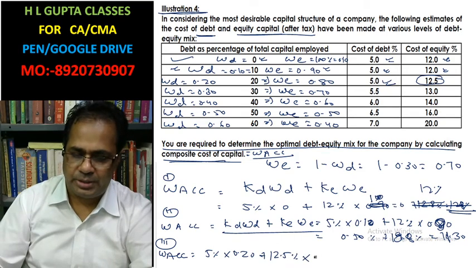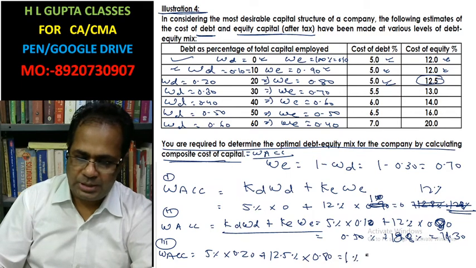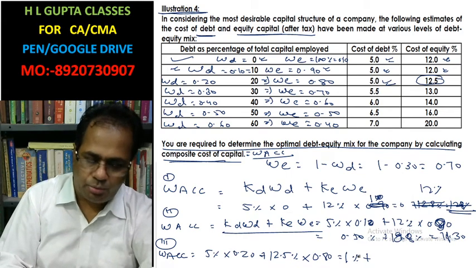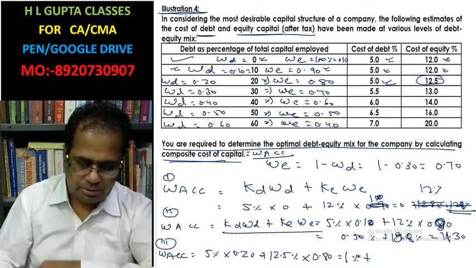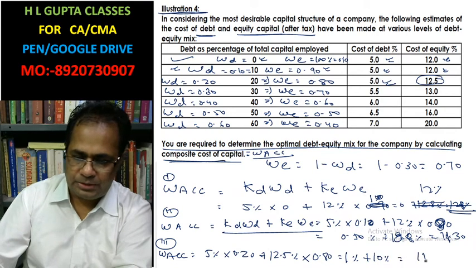Weight is 0.80. So this is 1% plus 12.5 into 0.8, which is 10, so this is your 11%.